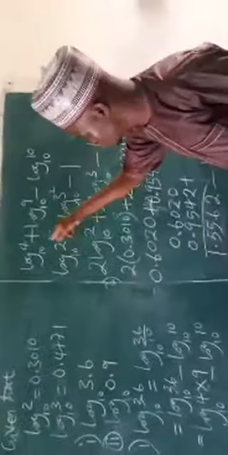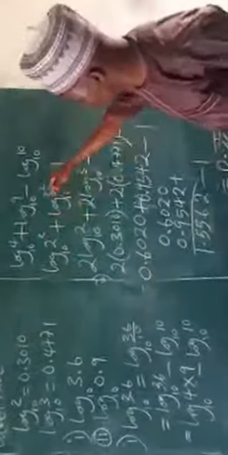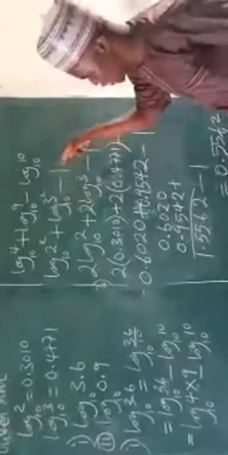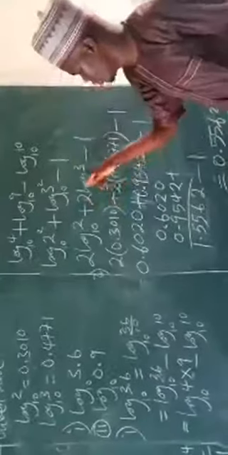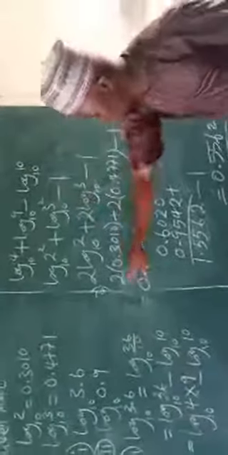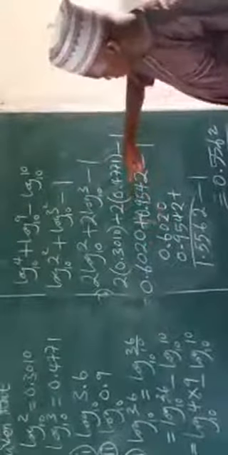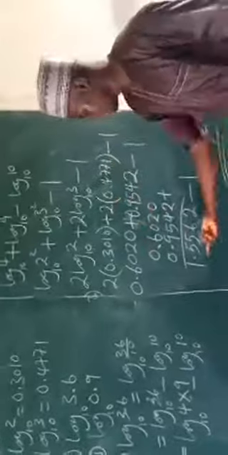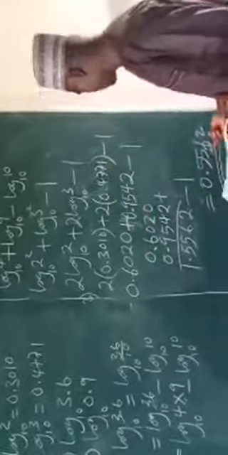Log 2 square base 10 plus log 3 square base 10 minus 1. Take this to this side, we have 2 log 2 base 10 plus 2 log 3 base 10 and minus 1. We have this value, we put it. 2 times this, plus 2 times this, minus 1, and we have 0.5562.